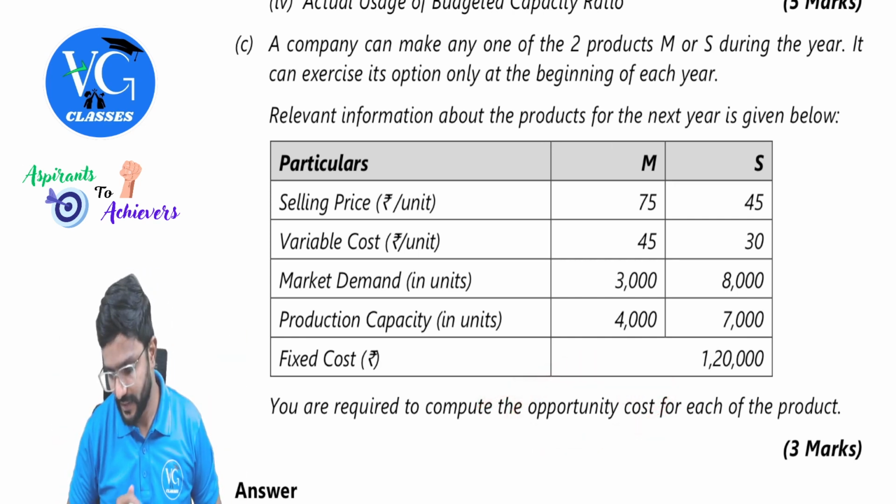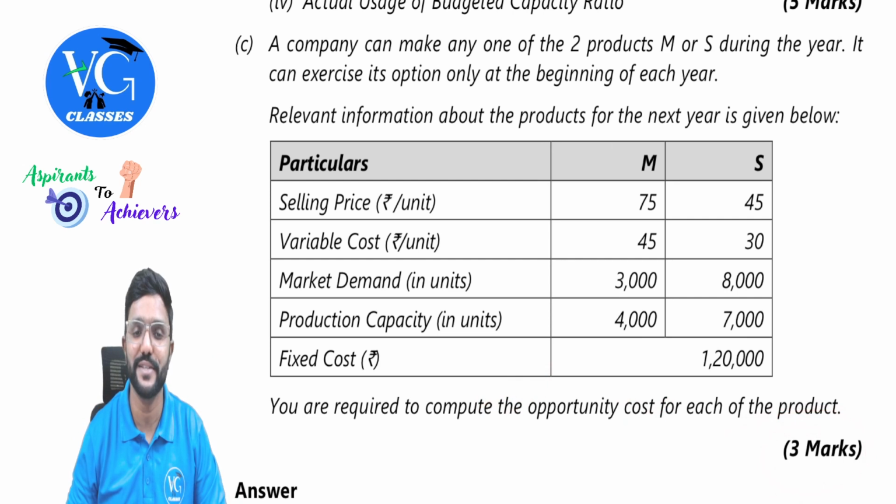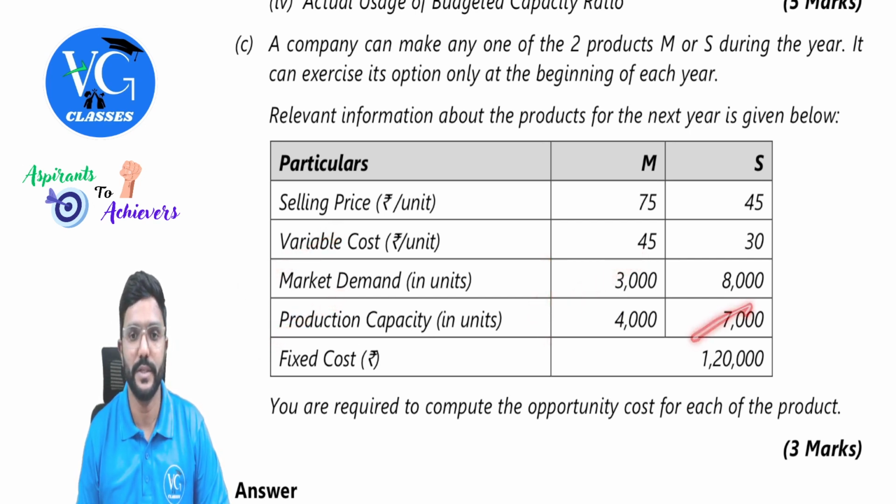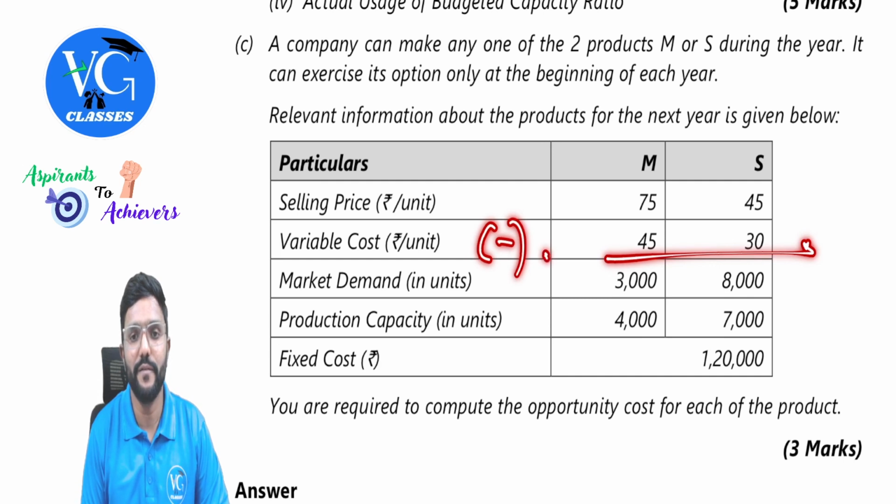Very easy question, guys. That is why it is asked only for 3 marks. So, what is the number of units we can produce? 3,000 or 4,000, whichever is lower, guys. Now we cannot produce whichever is higher. Demand or production capacity, whichever is lower. So here it is 3,000 and here it is 7,000. So multiply that with contribution per unit. How do we get contribution per unit? Selling price minus variable cost.